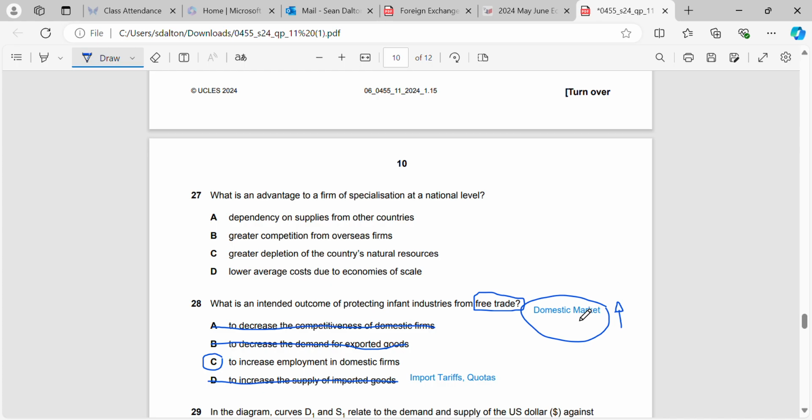We're trying to make the domestic market more competitive by protecting them from imports, so that people will switch from imports and move to buying products in their own country. And obviously if that happens, the demand for those products will go up, and then more employment will happen, because they'll need more workers to meet the increasing demand.